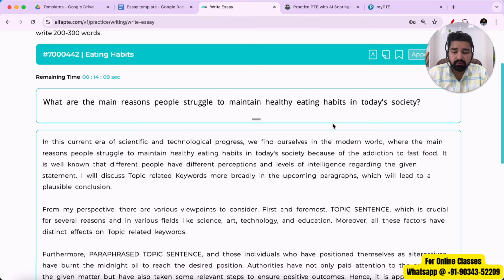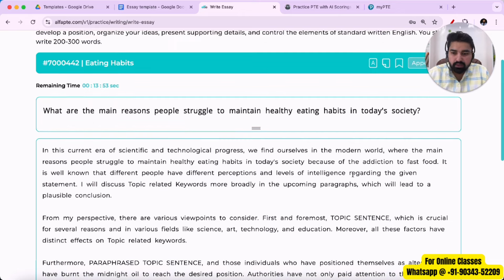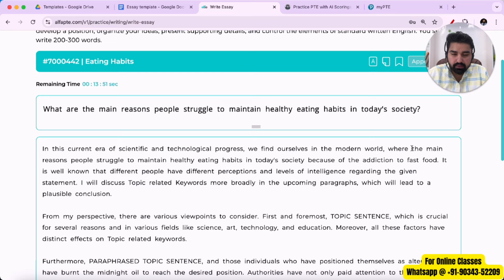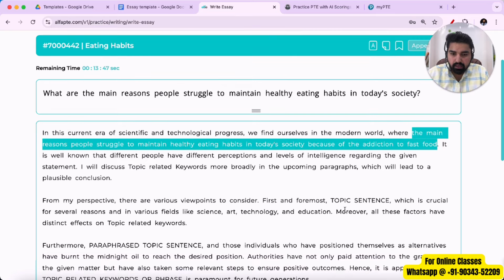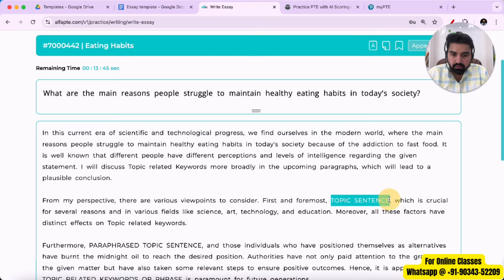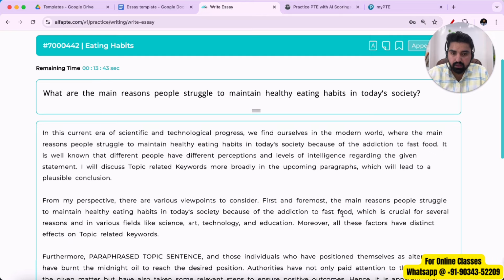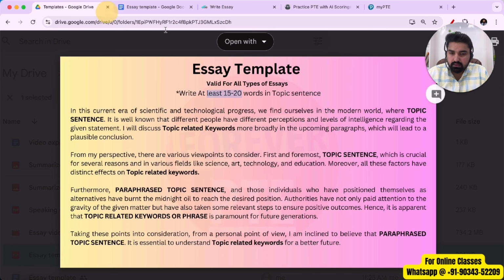You can, of course, add something else depending on the topic. You will get a different topic in the real exam, so you'll have to be a bit creative over there. But try to stick with the question. Just try to understand the meaning of it and then come up with a new idea. So what I'll do is I'll copy this entire topic sentence and I'll paste it here in the second paragraph, right? This is our template basically.